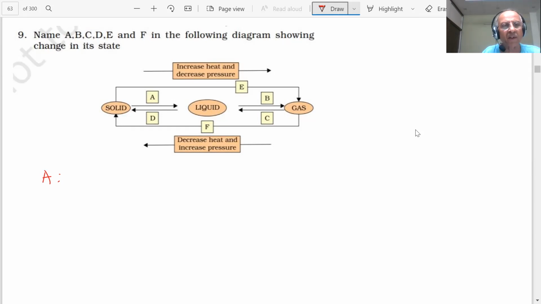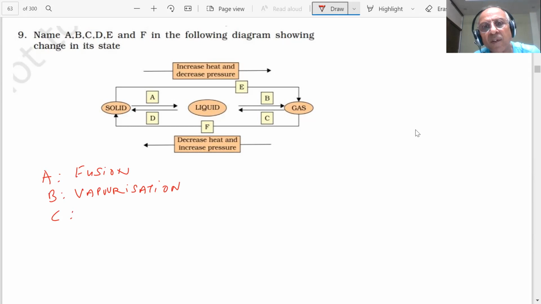What do we call this? Sir, fusion. Where is B, student? Liquid to gas. Sir, vaporization. Vaporization, student. What is C, students? Sir, condensation. Gas is cooled, then gas will go into liquid.